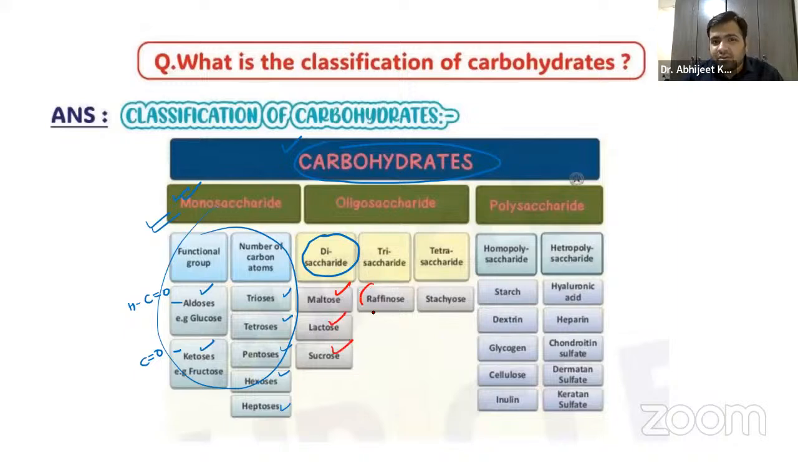We have a trisaccharide also, that is raffinose, and the tetrasaccharide, right? The one containing three potential sugar units is raffinose. The four potential sugar units, stachyose. Okay.